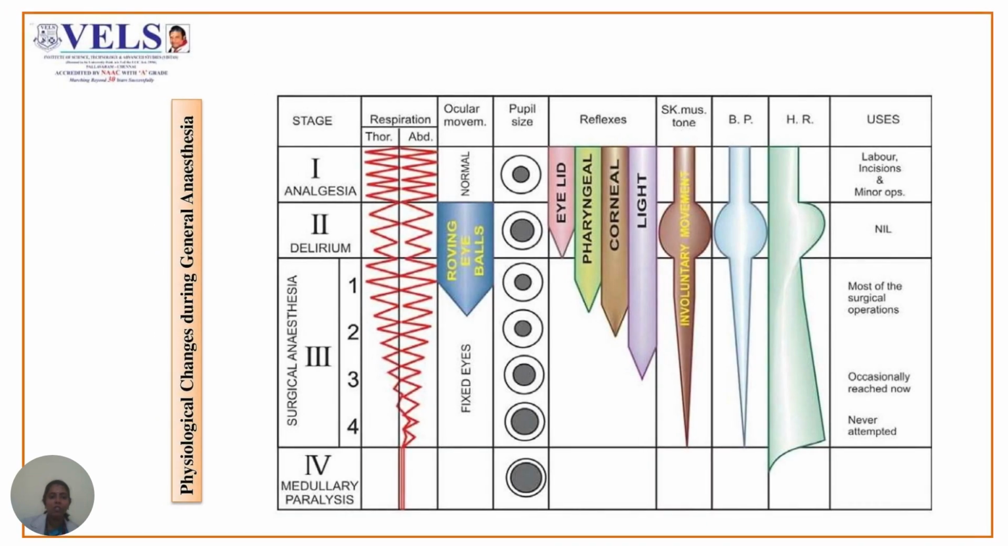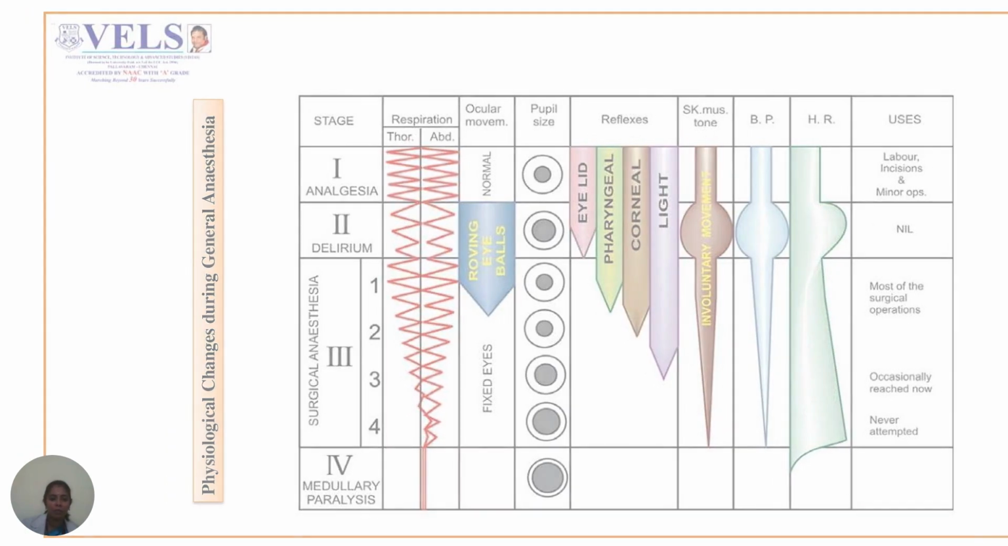So these are the physiological changes during general anesthesia. In stage 1, labor, incisions and minor operations can be performed, whereas in stage 2, surgeries cannot be performed, whereas in surgical anesthesia, that is stage 3, most of the surgeries can be performed.